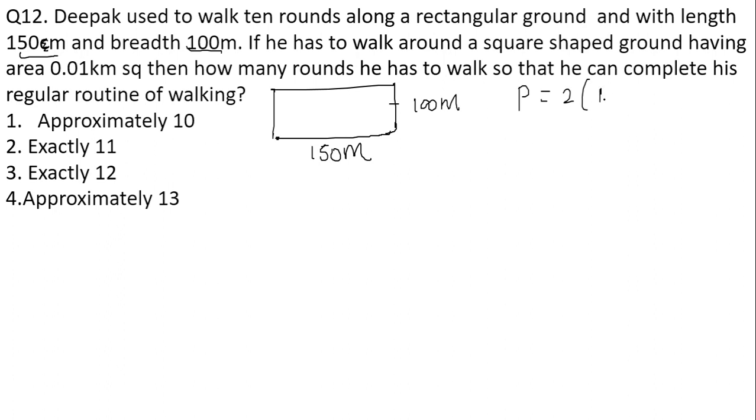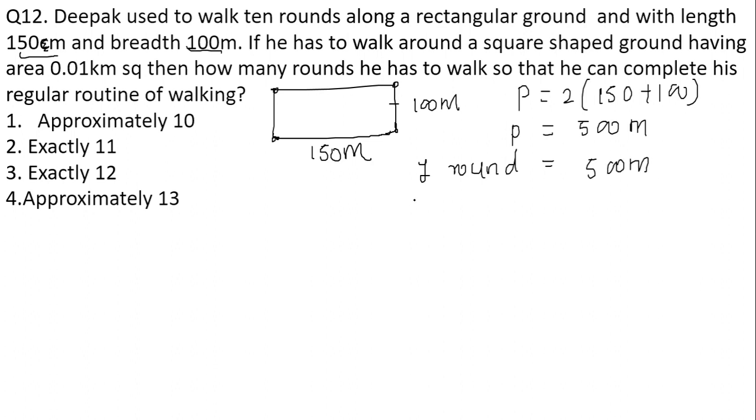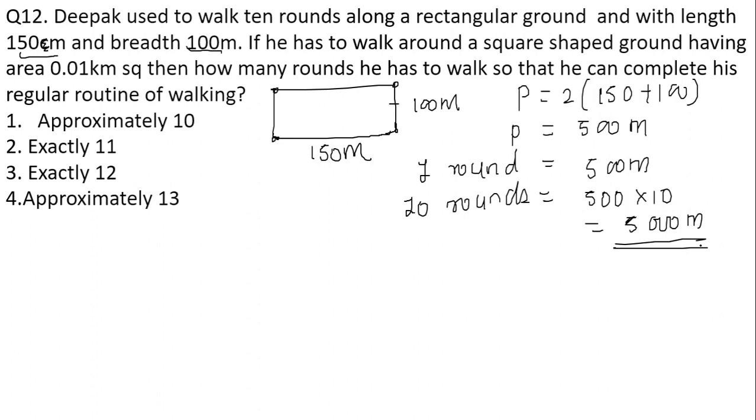So the perimeter is going to be twice of (length plus breadth). Twice of (150 plus 100), this is going to be your perimeter. This will give me 500 meter as your perimeter. The perimeter is talking about the boundary. It means for one round, that is for one chakkar, he is covering a distance of 500 meters. So for 10 rounds, he will cover 500 into 10 meters. This will give me 5000 meters. So for 10 rounds, he is covering 5000 meters.